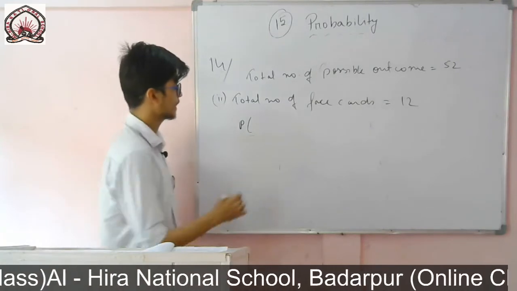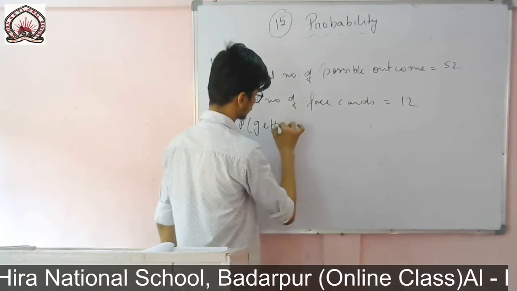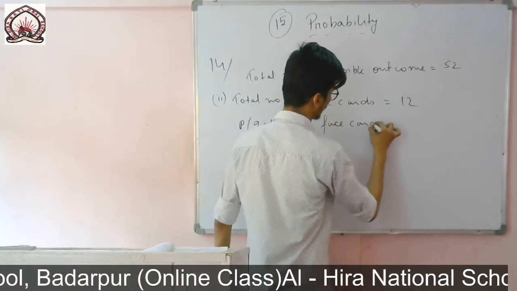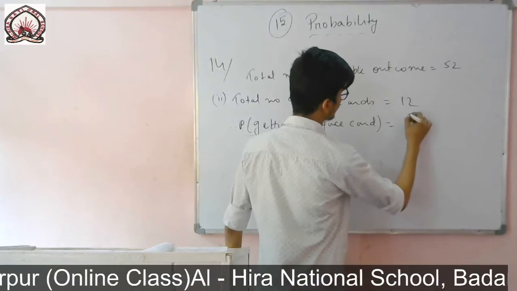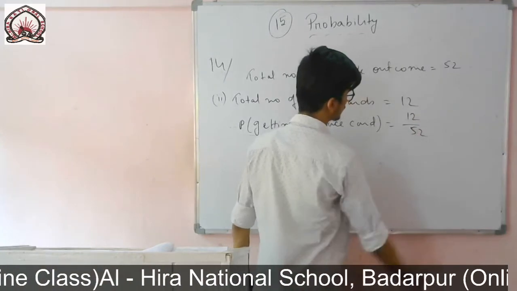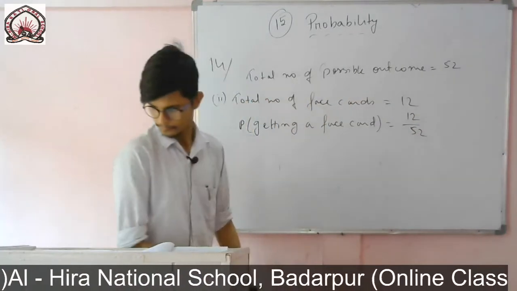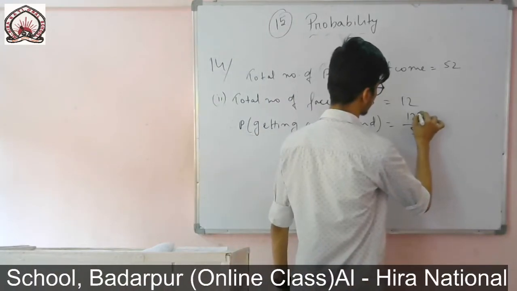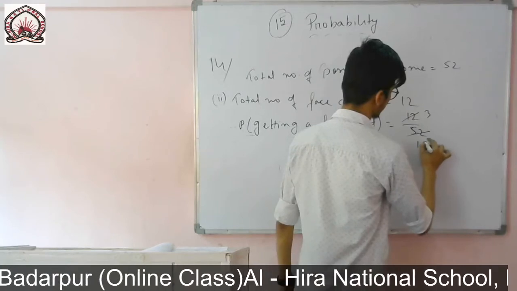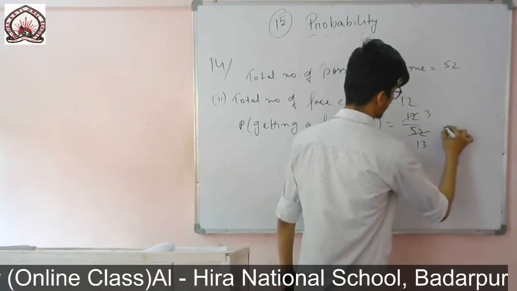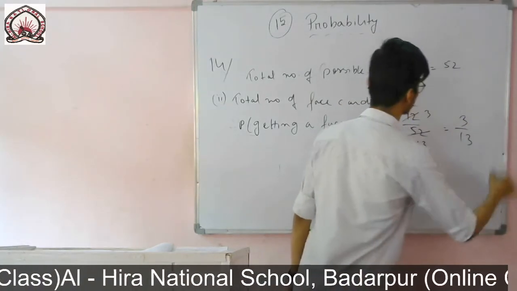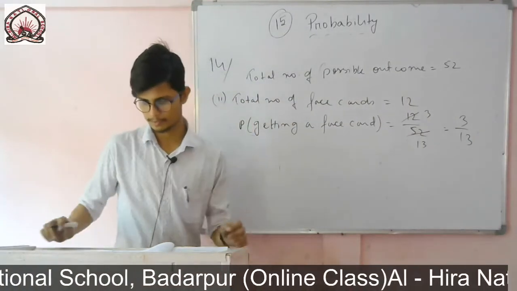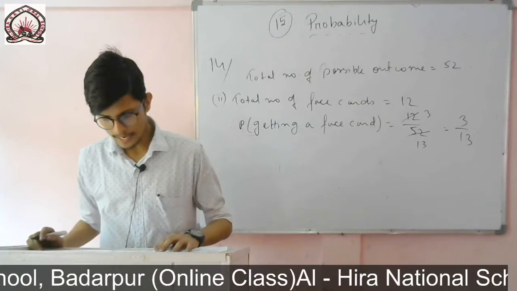So probability of getting a face card, this 12 is our favorable outcome, 12 divided by 52. So it is 3 by 13. The probability is 3 by 13. Then next one you see, a red face card.